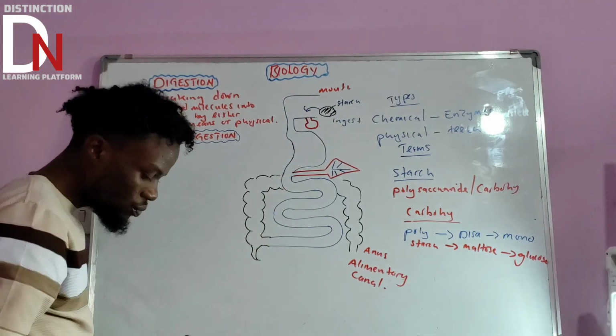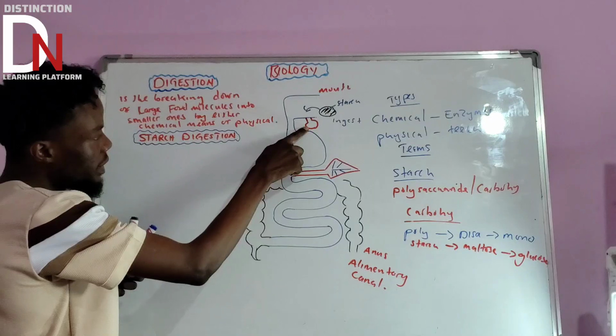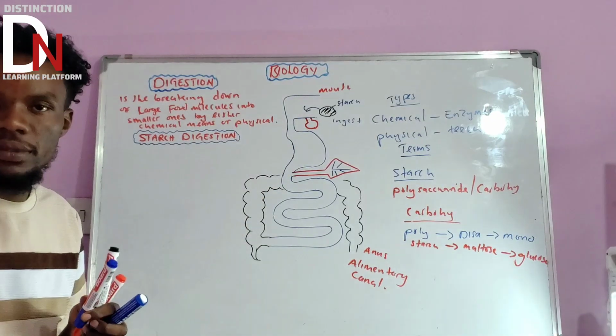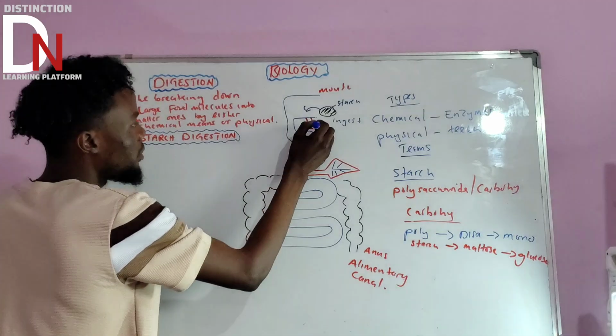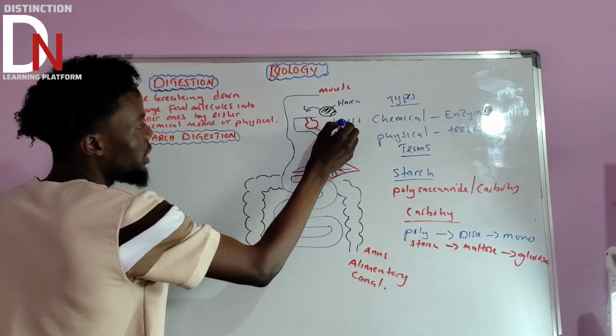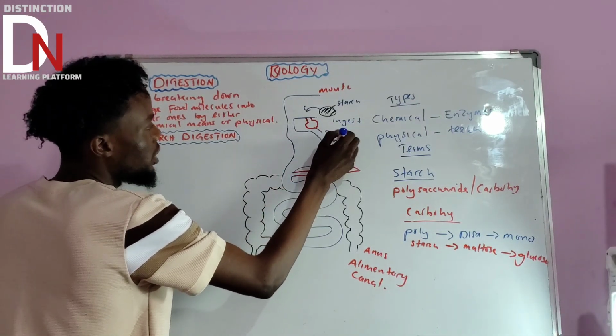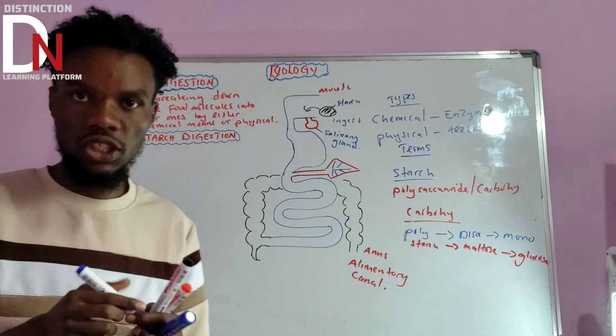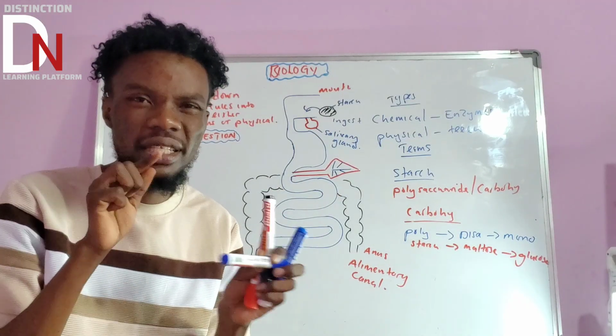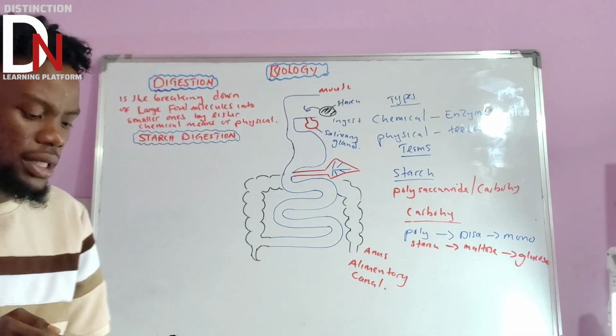What do you think these smaller structures in red there are? What do we call that gland? We call it the salivary gland. The salivary gland is a very, very important gland in starch digestion, because it produces certain important substances.